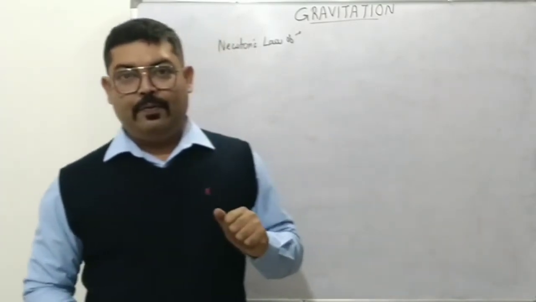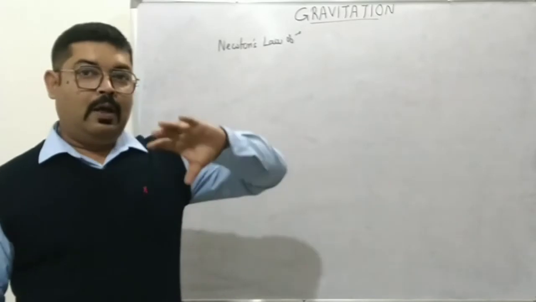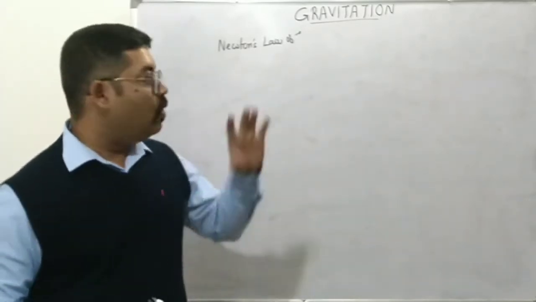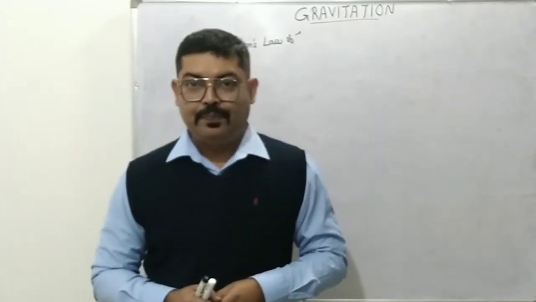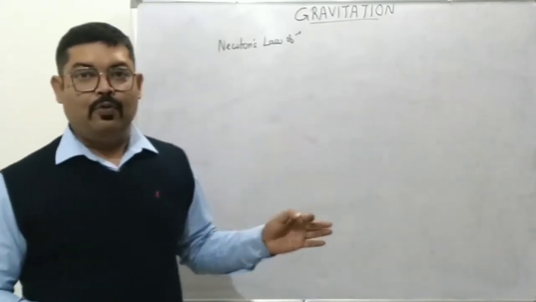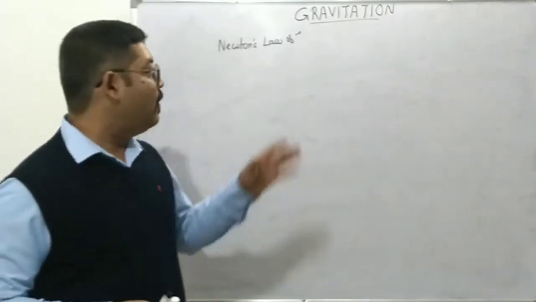So what if the same force is responsible for the moon moving around the earth, or the same force is applicable to all other celestial objects also? That idea is very instrumental, and this anecdote, whether it's true or not, gives a very simplistic way of understanding that.